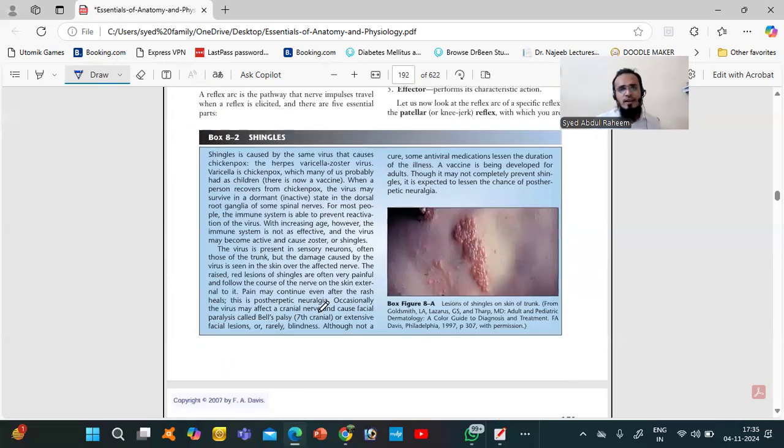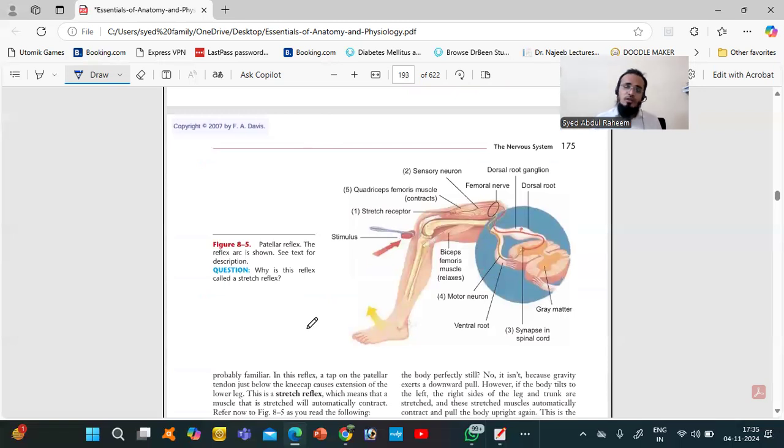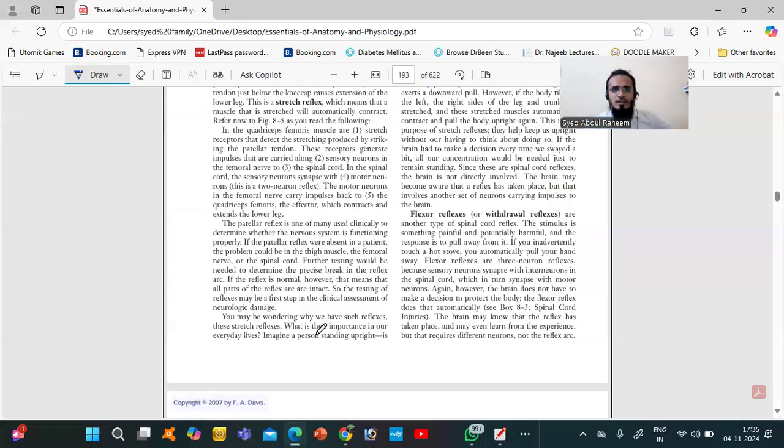Next, we have the reflex arc. Already we know how the sensory neurons take the information to the cell body, from the dorsal region to the ventral region. It will take the information and it will affect that muscle. The receptor receives the information through the sensory nerve and passes it to the motor nerve to the effector, the target area. Okay, so these are the reflexes.